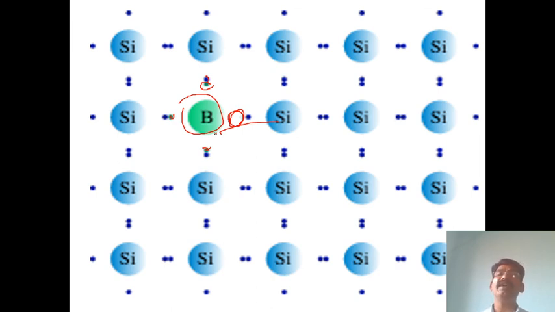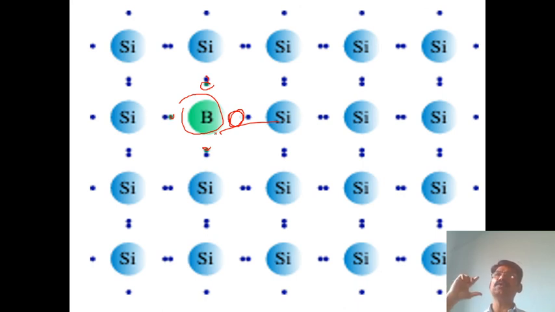Okay, now what we have discussed: P-type semiconductors, N-type semiconductors, doping and valence band. Briefly, what is the valence band? There are three types: insulators, semiconductors and conductors.